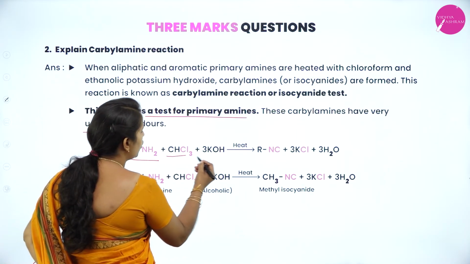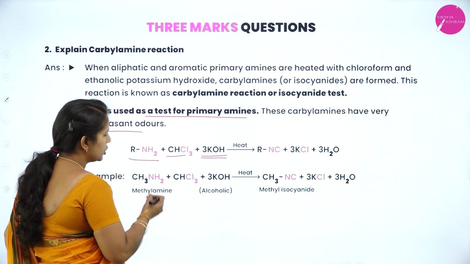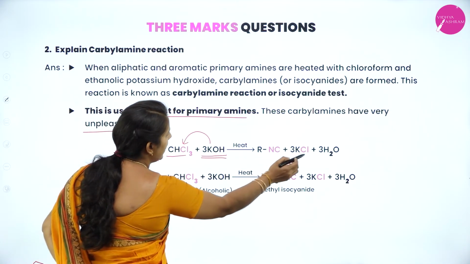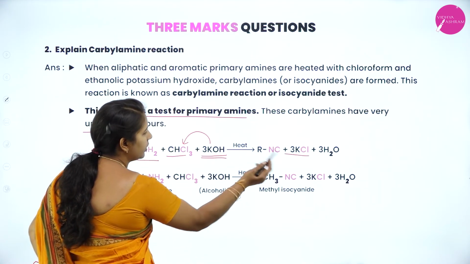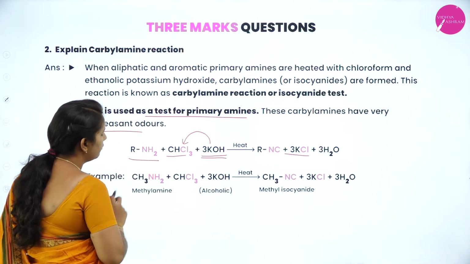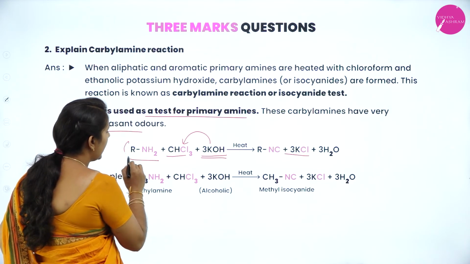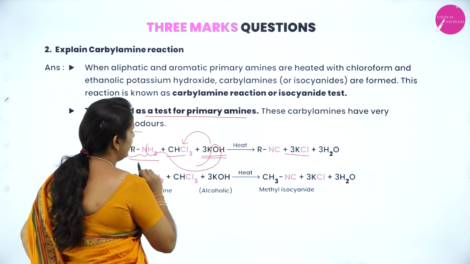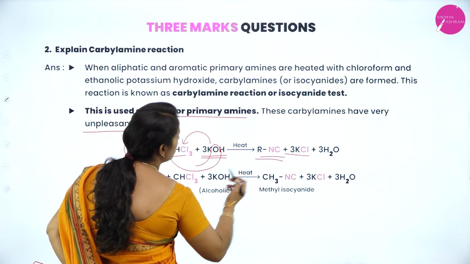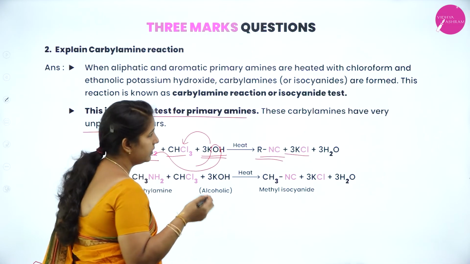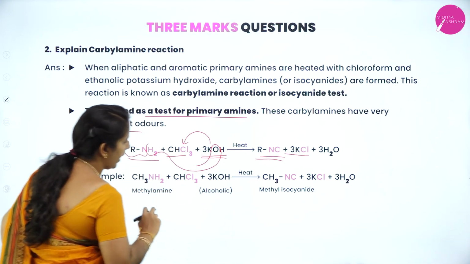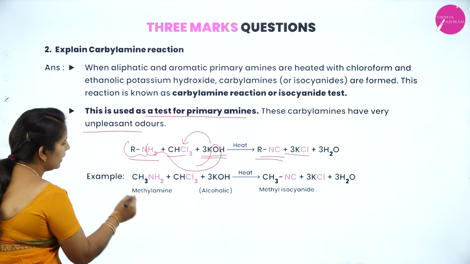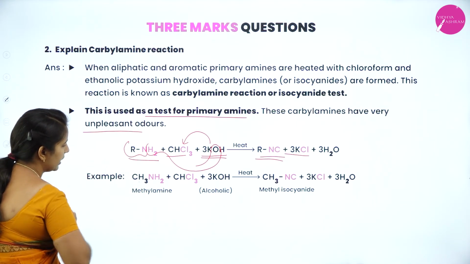When we treat it with chloroform in presence of a very strong base, what will happen? The potassium combines with Cl and forms KCl, and the remaining water is eliminated. And what is remaining now? This R, N and C is remaining, as the water molecules are also eliminated. Correct? So this is known as what? Isocyanide, which we call carbylamine. You can take a specific example by replacing R with CH3.